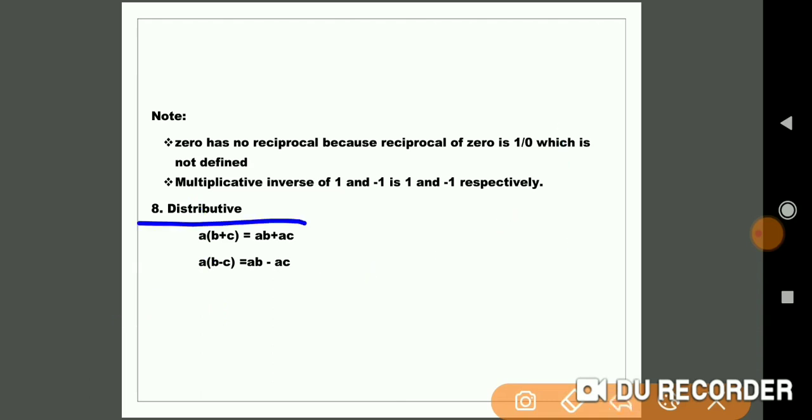At last we have to learn about the distributive property. Bhagalabdha Sankhyaಗಳ Vitarana Niyama. Here we are going to have the distributive property over addition and distributive property over subtraction. The first property is a into bracket of b plus c is equal to ab plus ac. And the second property is a into bracket of b minus c is equal to ab minus ac.